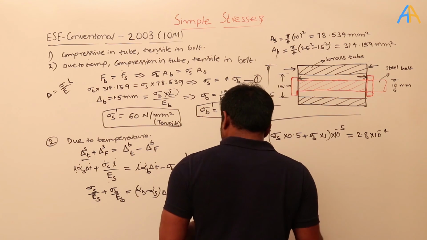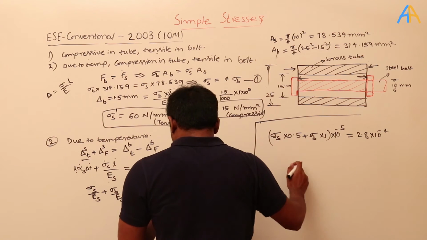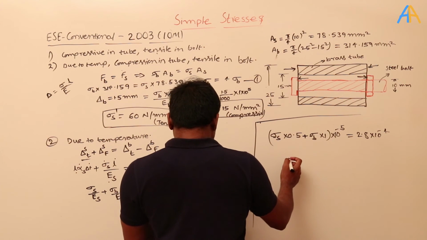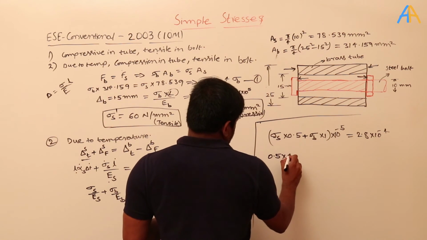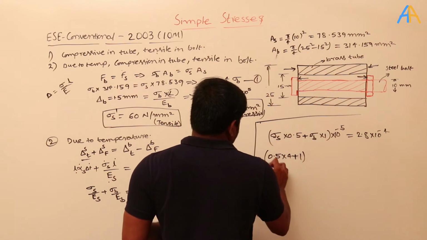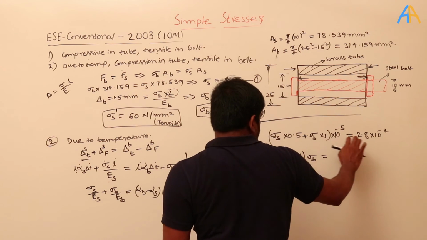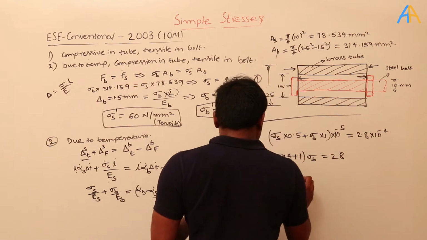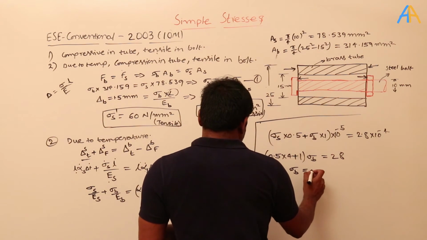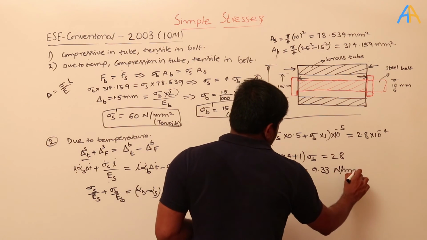Then I will substitute sigma S equal to 4 sigma B, okay. When I substitute this, then what is happening? If I substitute sigma S equal to 4 sigma B, then it is 0.5 into 4 into sigma B. Sigma B I will take common on both, plus 1 into sigma B equal to, this will go to this side and then it will become 28. So from this, what is the value of sigma B? Sigma B equal to 9.33 Newton per mm square, okay.